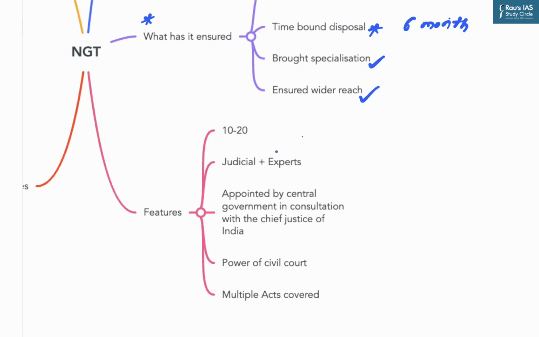Now the tribunal is headed by the chairperson who sits in the principal bench and has at least 10 but not more than 20 judicial members. So the minimum requirement of judicial member is 10 while the maximum limit is 20. And same is the case with the expert member. That is, the minimum requirement is 10 while the maximum number of expert members that a bench can consist of is 20. So it is a mix of judicial as well as expert members related to the environmental domain.